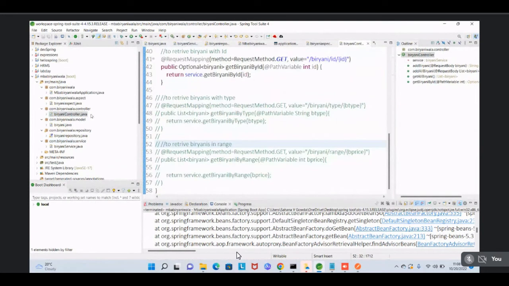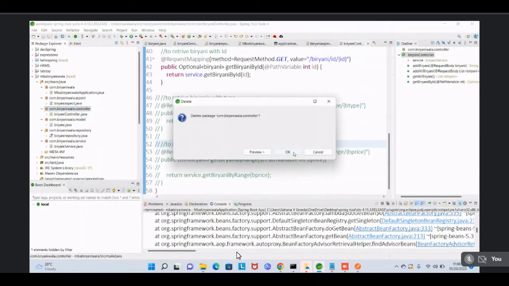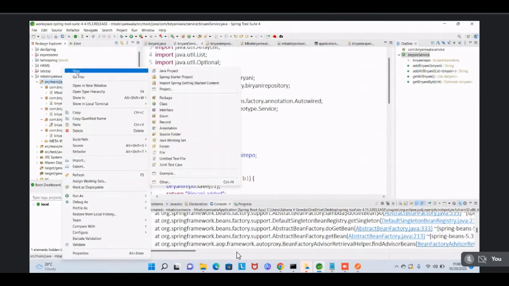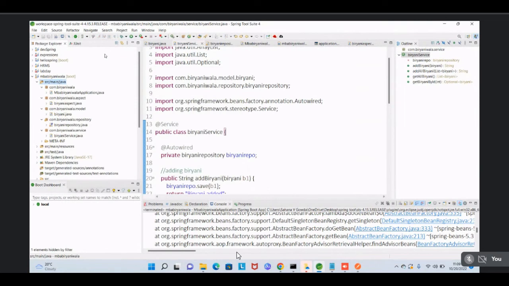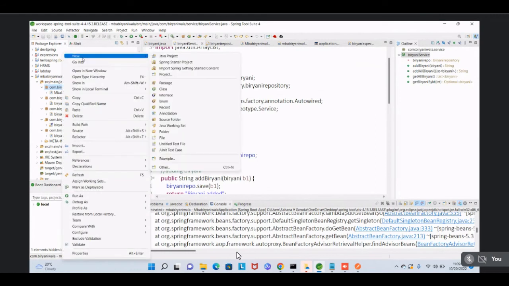Now delete the file. Delete the entire package. Yeah, very good. Okay. Now we won't get anything. No, this is the issue that you are doing. So click on the main package, com.biryaniwala package. Click on that. Okay. Now click on new and create a new Java file, new class.